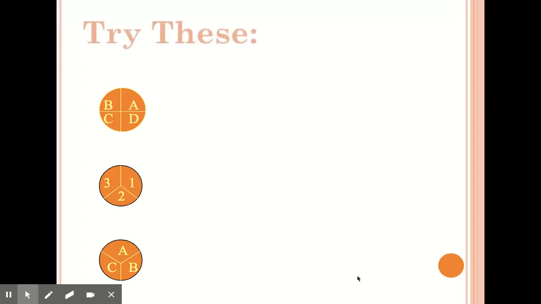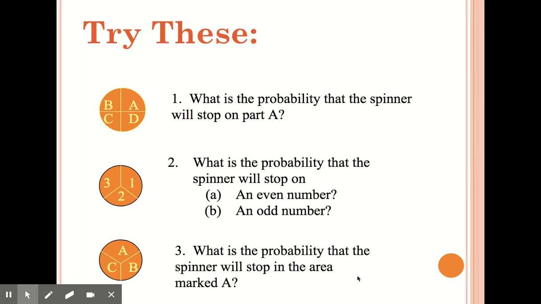All right, let's try these. What is the probability that the spinner will stop on part A?